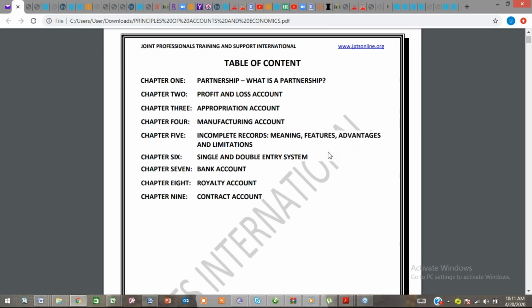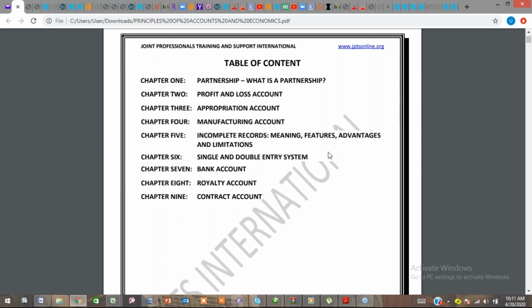Partnership is one of the contents. What is partnership? We'll be looking at the profit and loss account, the appropriation account, and the manufacturing account. We'll be looking at incomplete records, meaning features, advantages, and limits. We're also going to be looking at single and double entry systems for accounts.